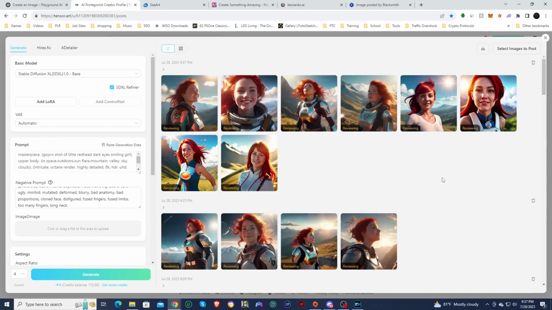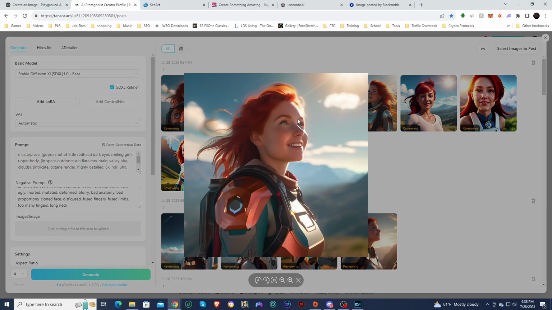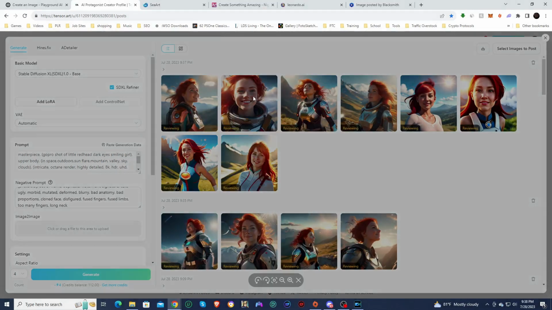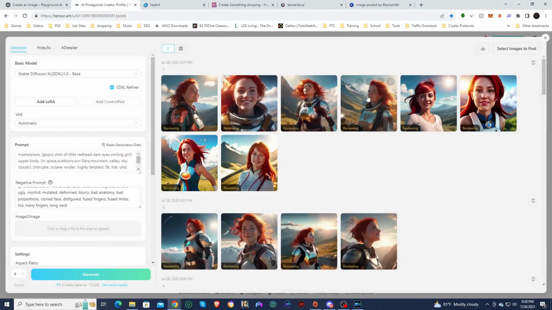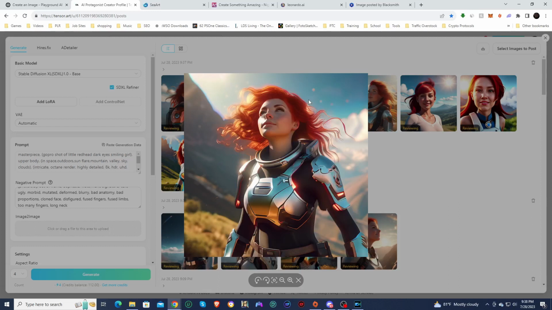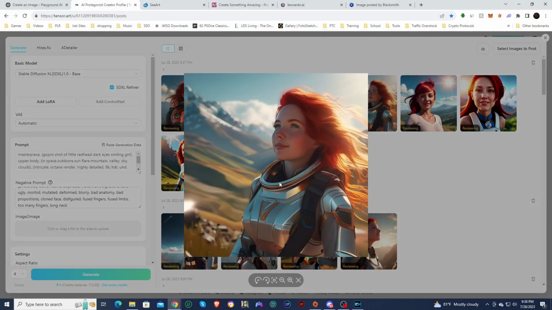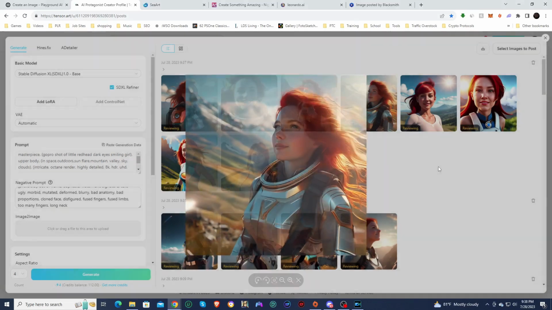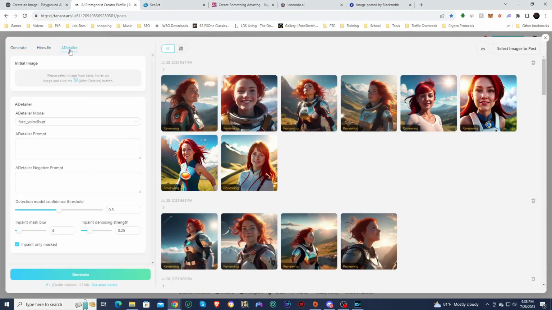Alright, so here are the images along with the refiner images. And these do look a lot better. Still need to put some more details in the face. This one, on the other hand, looks really good. Would look better with a high-res fix, of course. Same here, would need to add some more details to the face. Now, Tensor Art does have a, oh, this one looks good. This one looks good.